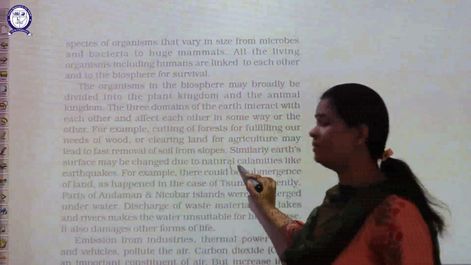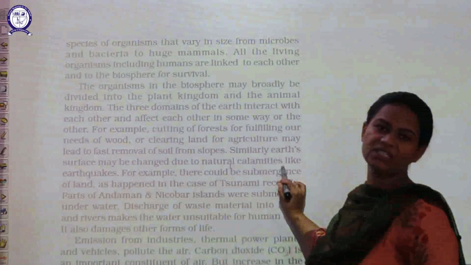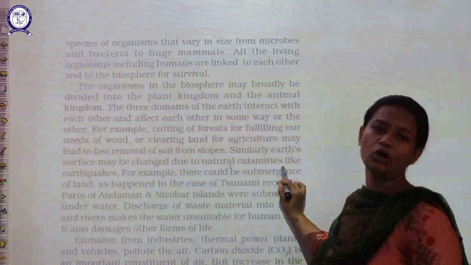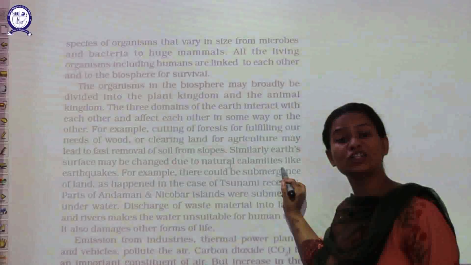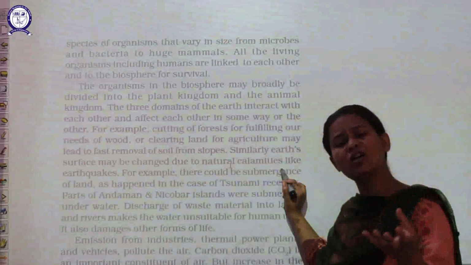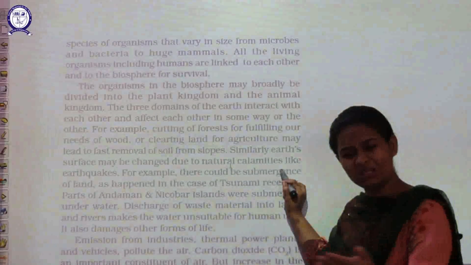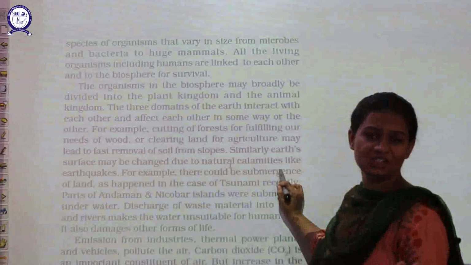Earth's surface may be changed due to natural calamities. That is very true, and nowadays you are observing this. If we talk about one area called Rajasthan, that is an area where droughts usually come. Drought means the land becomes barren, with no possibility of agriculture at all.